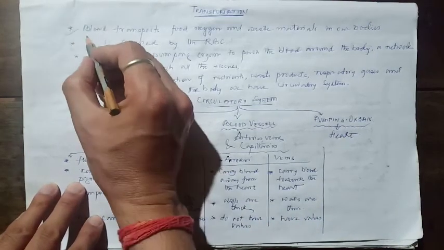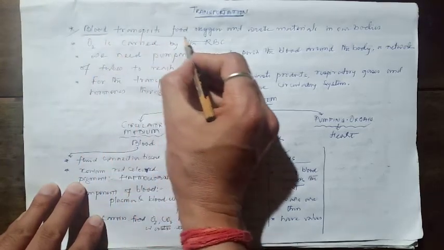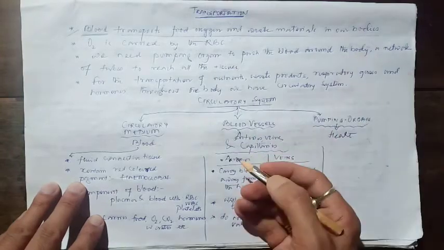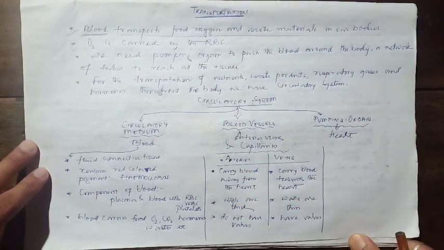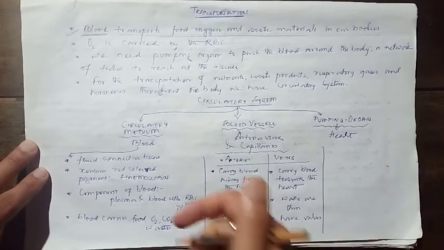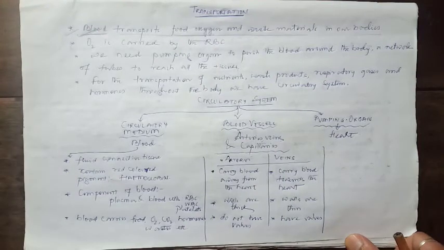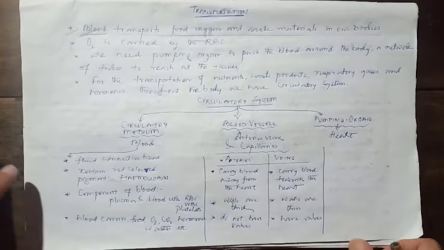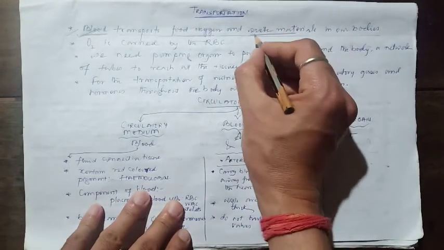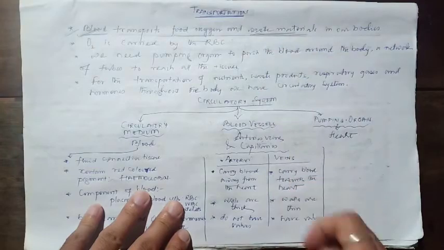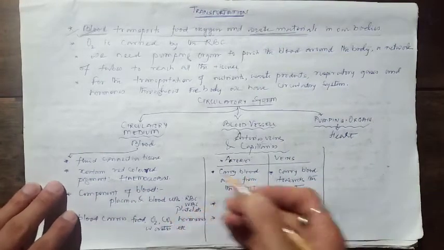Here is the first point, students. Blood. Blood is one component of the transportation system. Blood transports the food, oxygen and waste materials in our bodies. Now, as I mentioned, the food and oxygen should be transported to the cells. Who will do this? The blood is the component that transports the food and oxygen to the different cells. Now, inside the cells, waste is generated. That waste should be eliminated. To eliminate this, the waste should be carried. Who will carry this waste? Again, the blood will carry the wastes from our body.